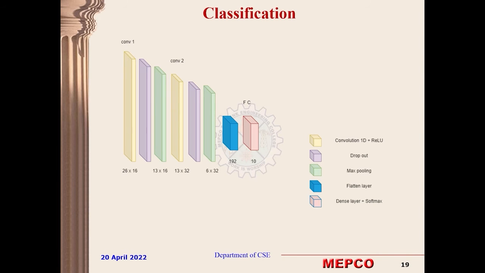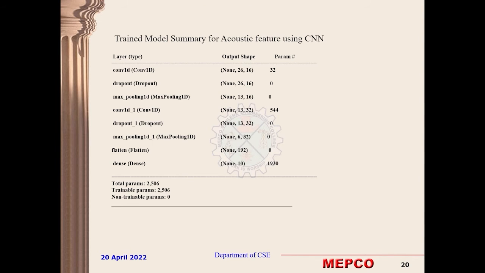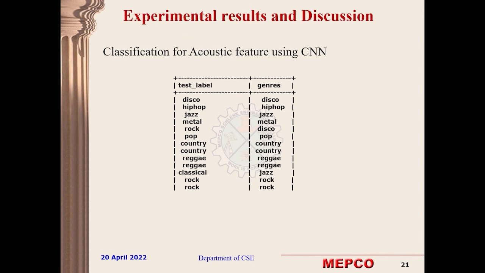And this is the architecture of the model used in the acoustic feature model. This is the summary of the model, and this is the output of the model, where you can see the classifications are perfect. So we have stated that the acoustic feature model outperforms them all, and existing machine learning models are also not efficient enough. So we propose that the acoustic feature model using CNN is perfect for music genre classification, and it outperforms all the existing models currently available.